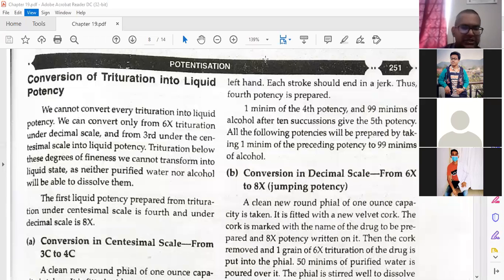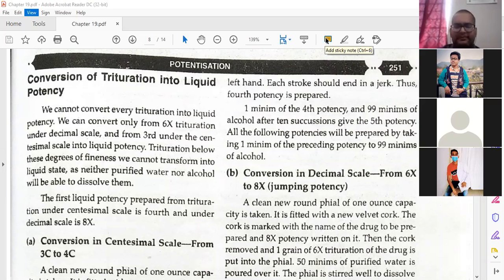Manish, when can we convert in the centesimal scale into liquid potency? Yes, sir.